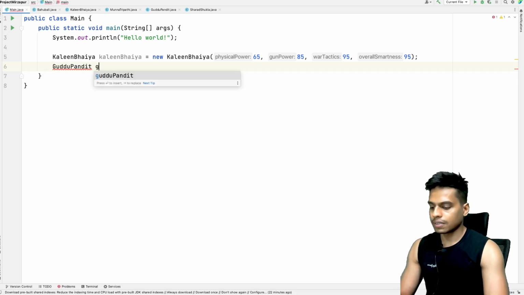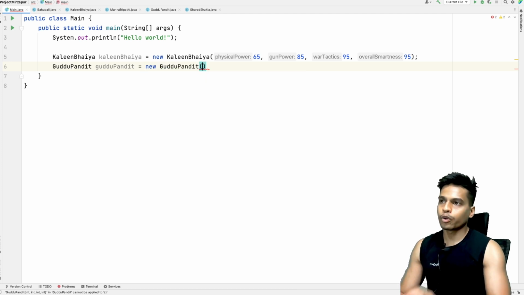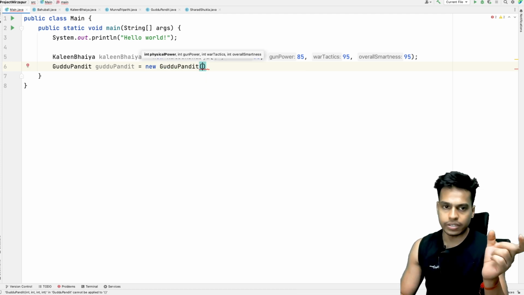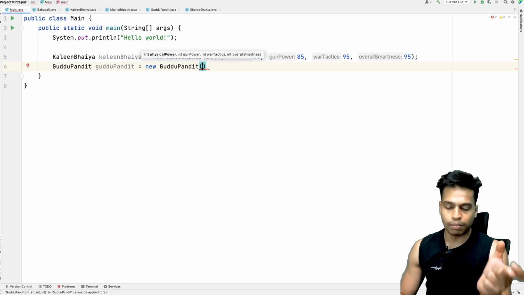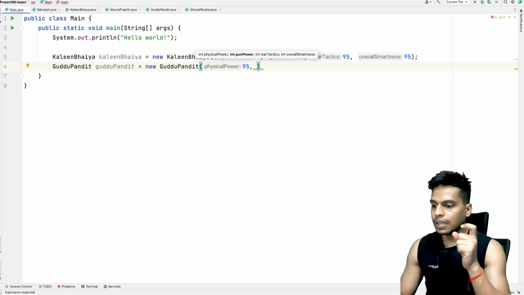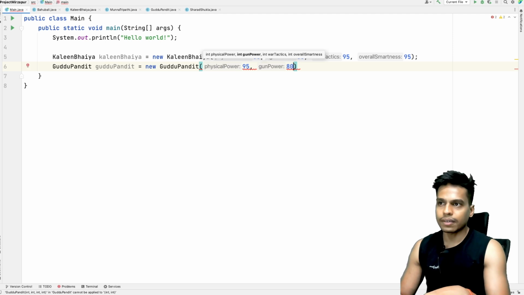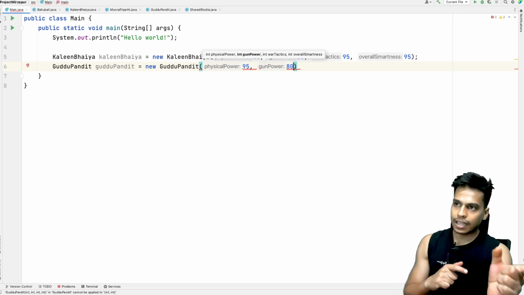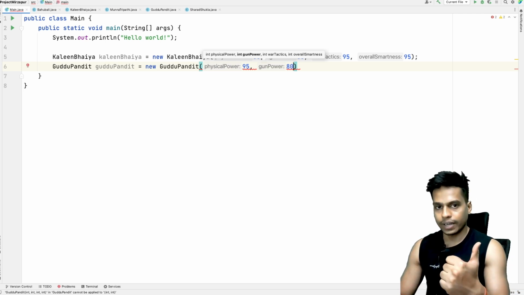Guddu Pandit is equals to new Guddu Pandit, and we need to pass all the 4 arguments again. Physical power: Guddu Pandit has a lot of physical power, so 95. And then the gun power, I would say 80 is fine. This value is going to be less than Kalin Bhaiya's gun power because he's been doing this for a very long time.